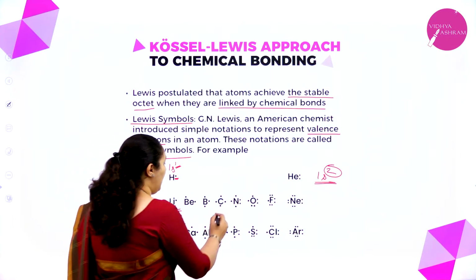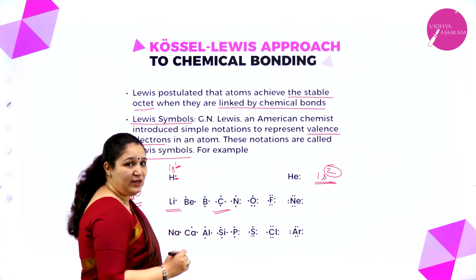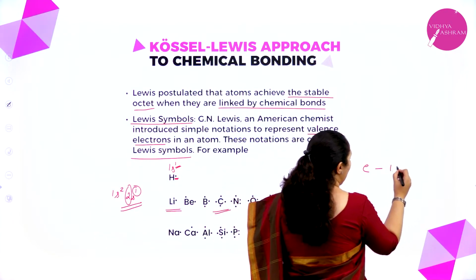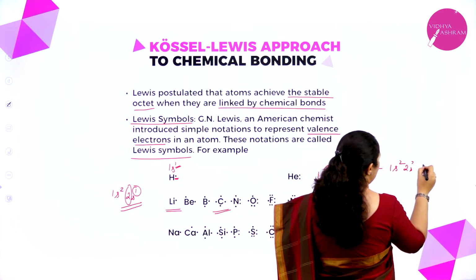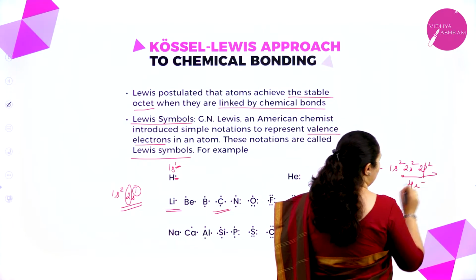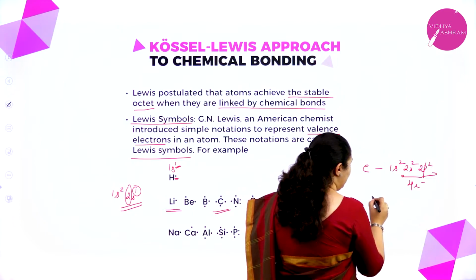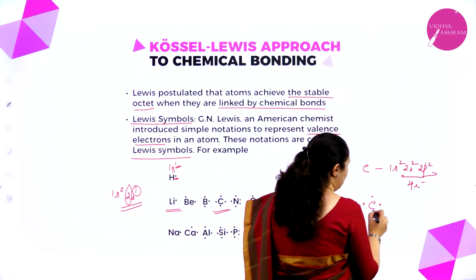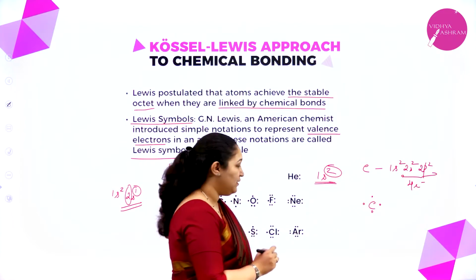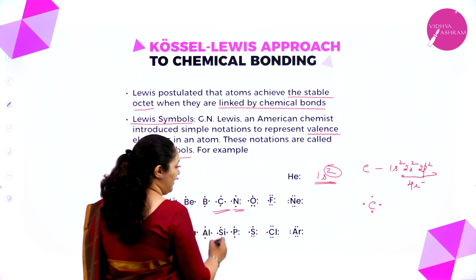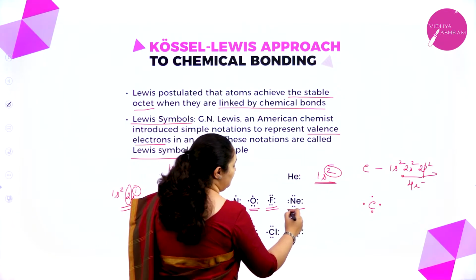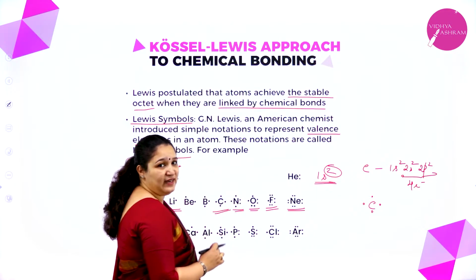Similarly, I'll take carbon. Okay, carbon atomic number is 6. So for carbon 1s2, 2s2, 2p2. So in the second shell how many electrons are there? 4 electrons. That's why we put 1, 2, 3, 4. 4 dots are put around the carbon atom. Similarly, nitrogen has 5, oxygen has 6, fluorine has 7, neon has 8 electrons.